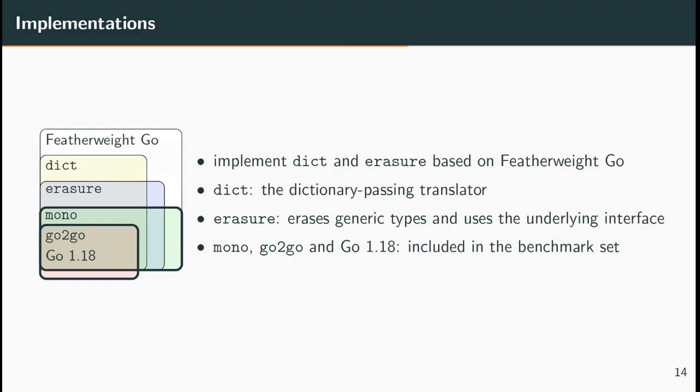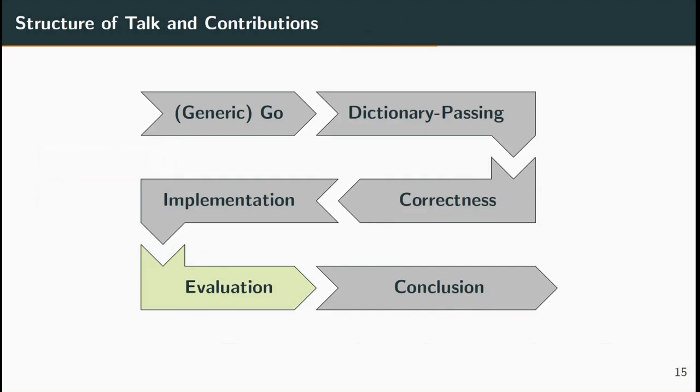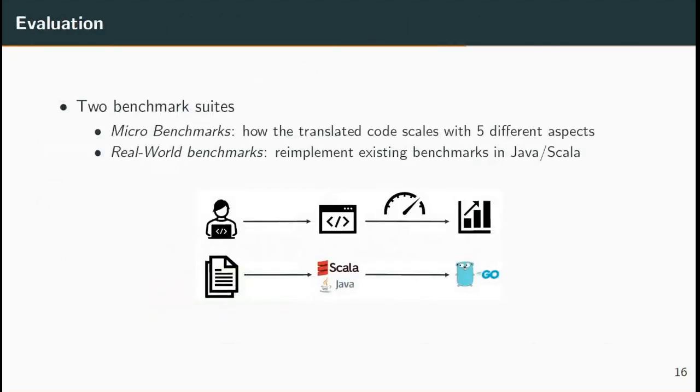Go2Go and Go 1.18 are implemented by the Go team and target the full Go language. Such differences are shown on the Venn diagram on the left. Next, I will introduce how we evaluate the 5 implementations. We implemented 2 benchmark suites.